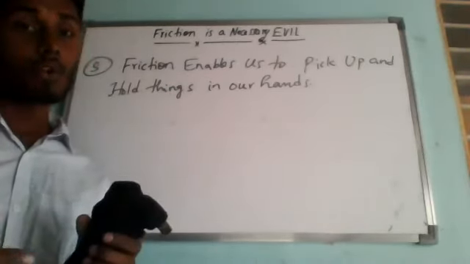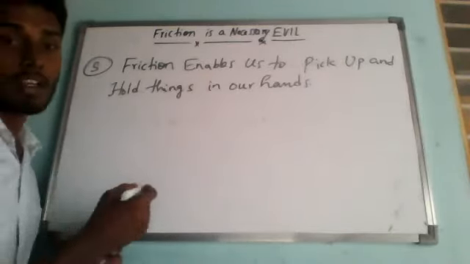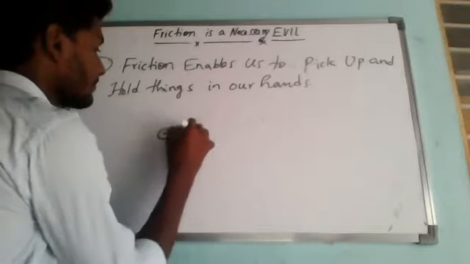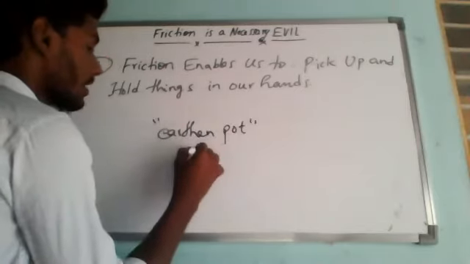So it is easier to hold, suppose, an earthen pot. Earthen pot means made with what? Clay. Correct or not? So an earthen pot is made with clay.